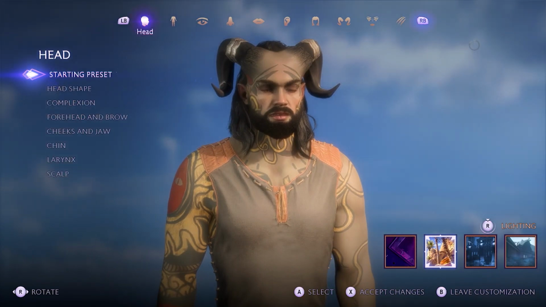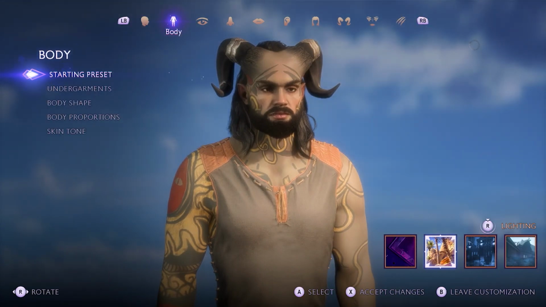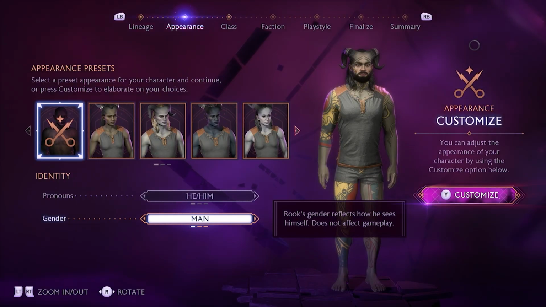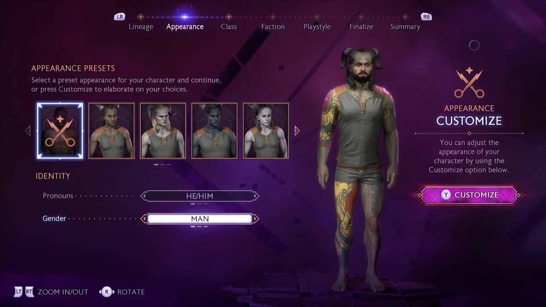And I'm pretty sure that is absolutely everything. You press X to accept. Once you've made your character, you can then obviously start. That's kind of the character features we got so far. Once you're happy with your appearance, we then move on to the class.